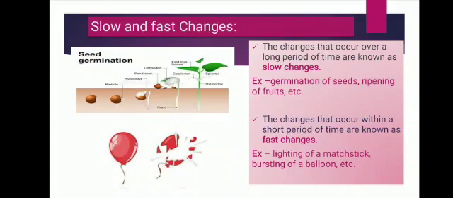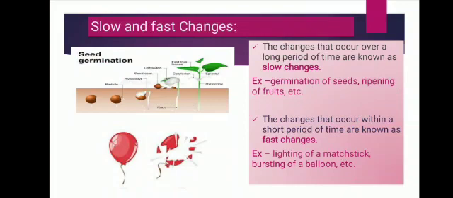See, the changes that occur over a long period of time are called slow changes, and such changes are very slow and may take hours, days, months or even years to show. Like germination of seeds, an example you are seeing in the figure, it takes a month to germinate a seed into a plant having all parts. Rusting of iron and growing of a baby into an adult are examples of slow changes. Change in season is also an example of slow change.